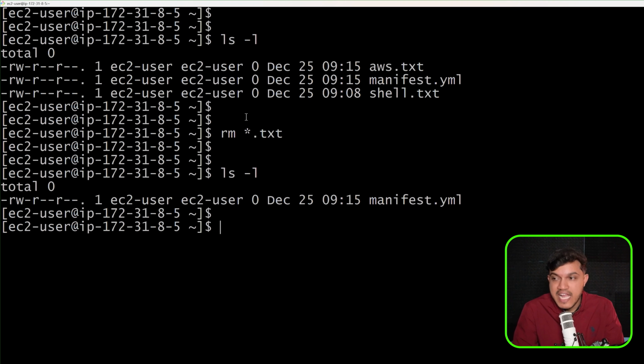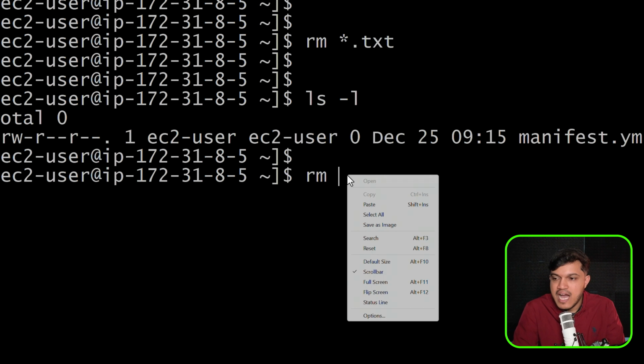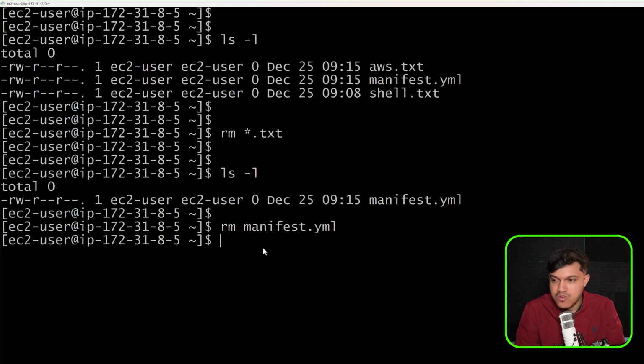Remove, rm, will just delete the files. You can be specific by giving the full name, or you can use a pattern, so it could be any name that ends with .txt. I want to delete this manifest file also. I'll say remove, and whatever is the name of this manifest file, I would like to delete this.